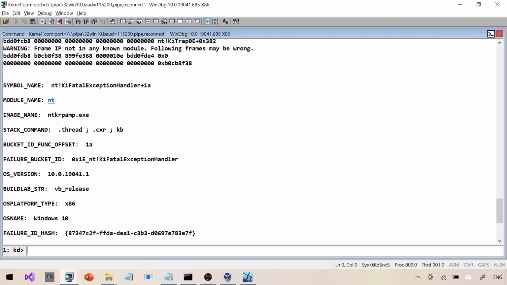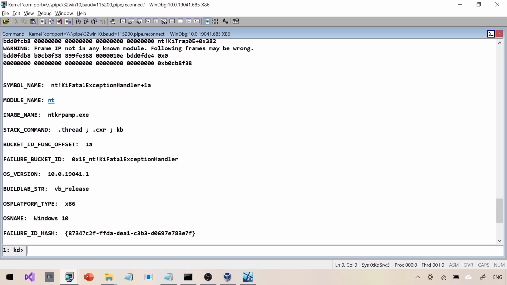Now what is next? If you remember any stack corruption we were dealing with, what we used to do? We used to find the stack base and stack limit. Then we do a raw stack dump using the DPS command, and we see if any of the registers are valid, like EIP, EBP, or ESP. If any of them are valid, we use them to limit our search. But in this case, EIP is not valid. ESP, we are yet to verify. And if possible, rebuild the stack using the k equal to parameters command. That is what we're going to try to do here.